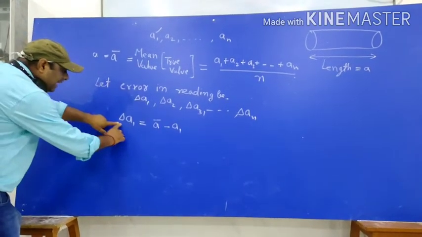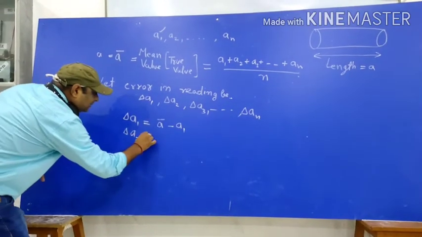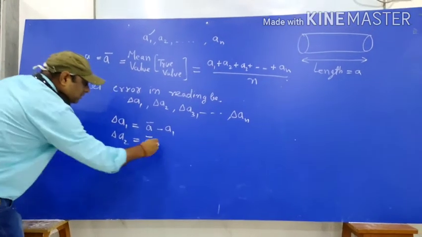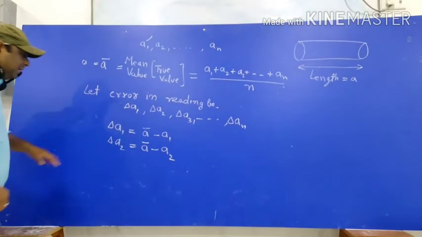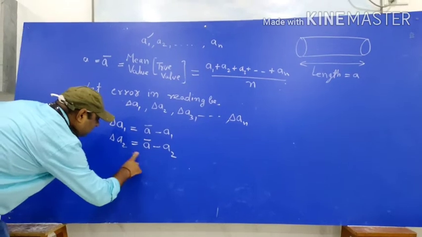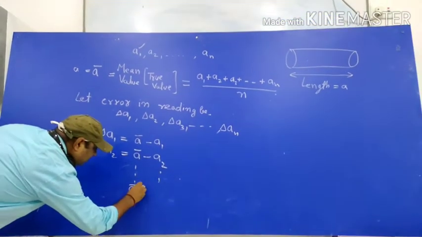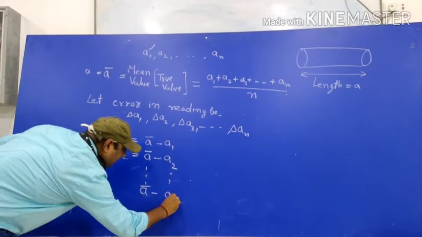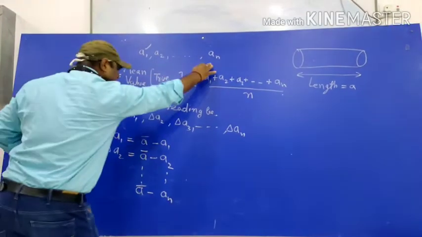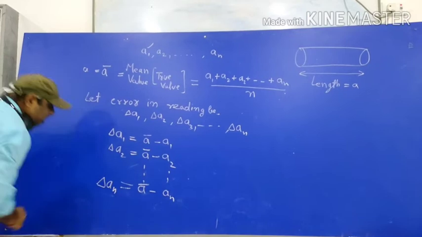We will get error in reading 1. Similarly, if we are subtracting A2, we are getting error in second reading. And similarly, if we are subtracting nth reading from this true value, we will get error in nth.